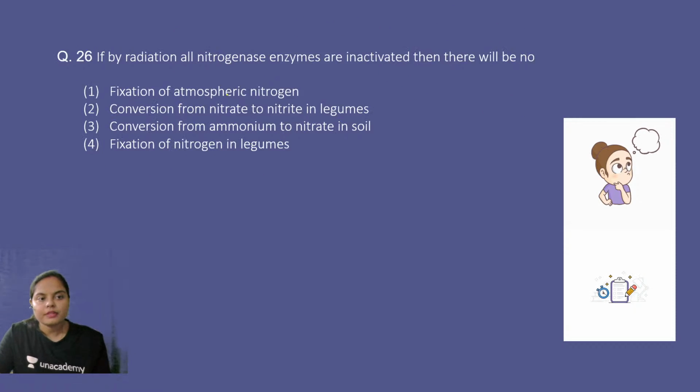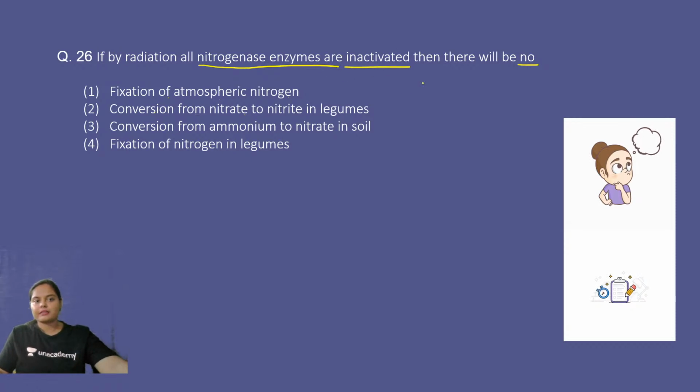Okay. Next. If by radiation all nitrogenase enzymes are inactivated, then there will be no fixation of atmospheric nitrogen, conversion from nitrate to nitrite in legumes, conversion from ammonium to nitrate in soil, or fixation of nitrogen in legumes. So what is the right answer to this question? If by radiation all nitrogenase enzymes are inactivated, then there will be no. Which one of the following is the right option?